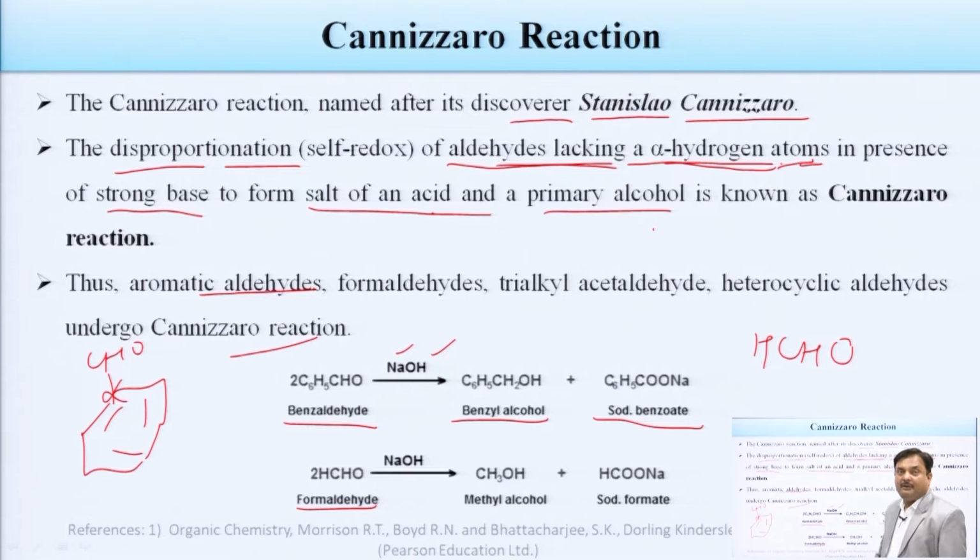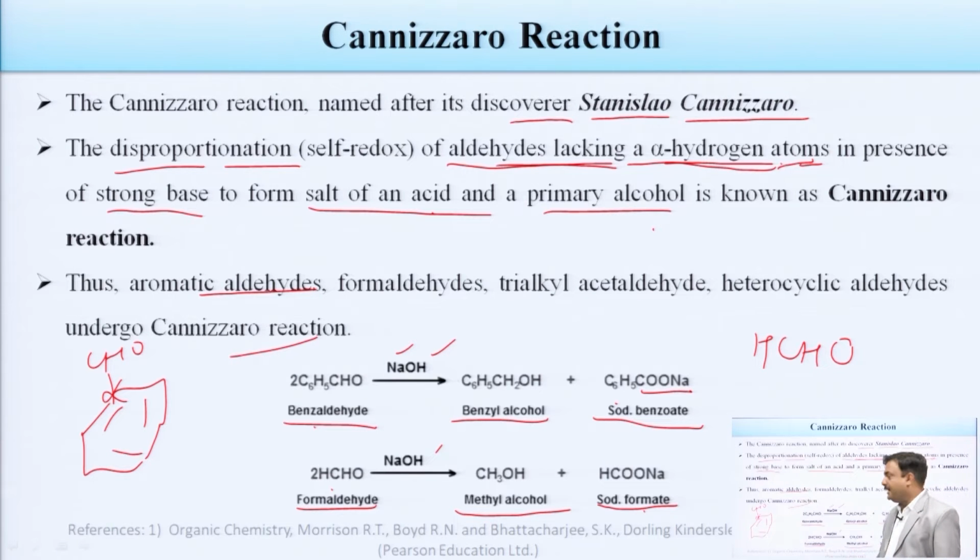In the presence of a strong base like NaOH, we get methyl alcohol, methanol, and a salt of carboxylic acid; because formaldehyde is used, we get the sodium salt of formic acid. Here benzaldehyde is used, so we get the sodium salt of benzoic acid, C6H5COONa.